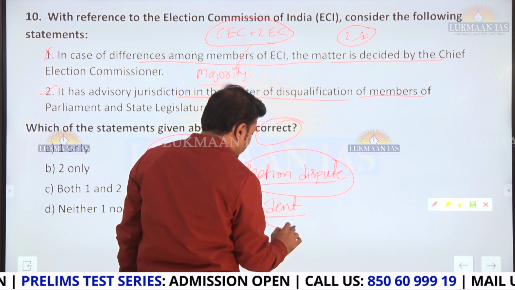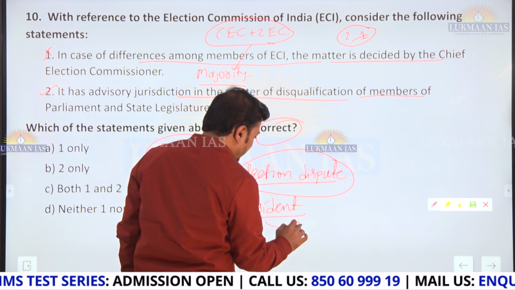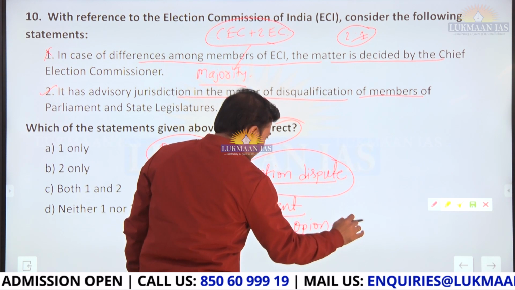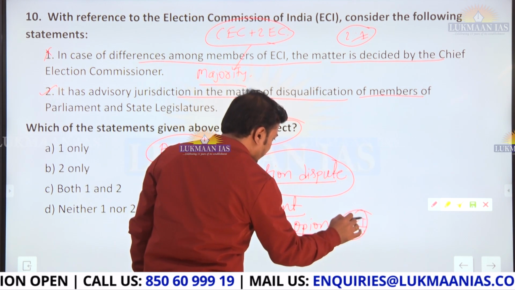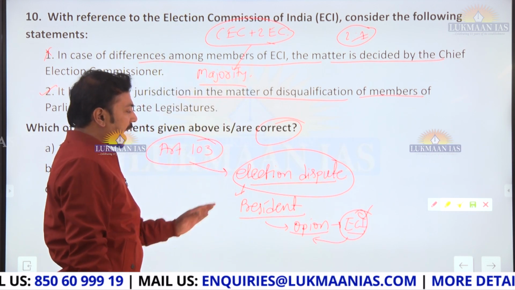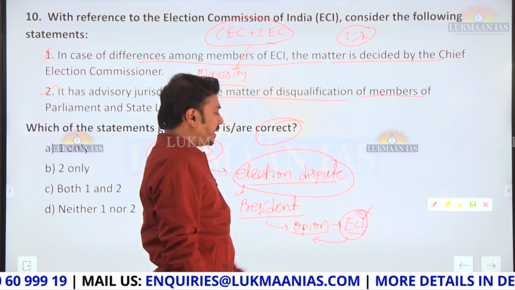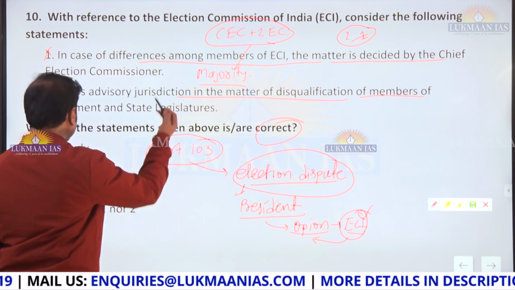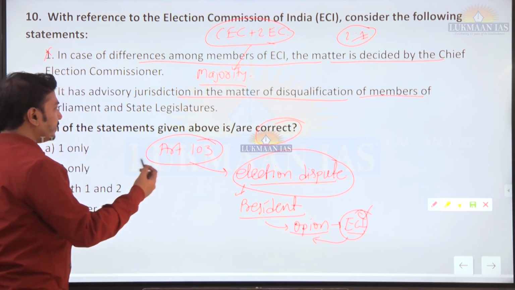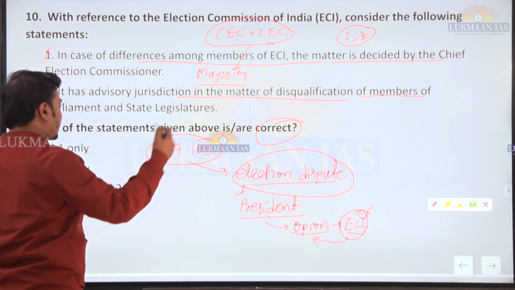This president then seeks opinion of Election Commission of India. Okay, and the opinion given by it is to be followed by the president. So president shall act according to the opinion given by Election Commission of India in this case. This is how you should know the basics here related to disqualification of members post election.